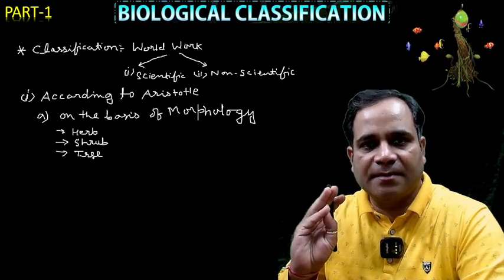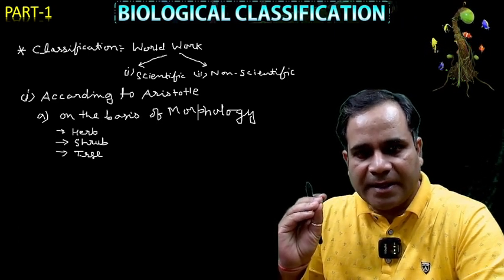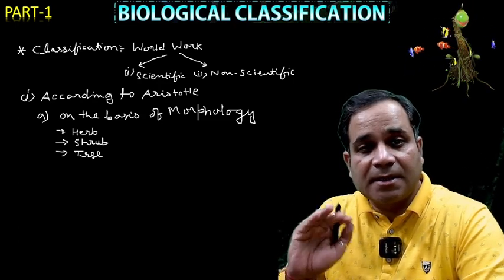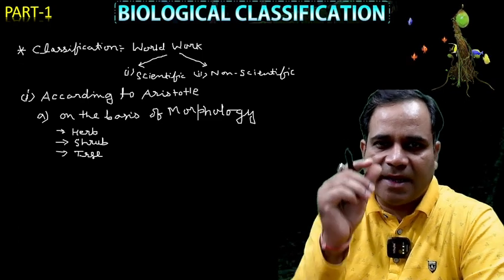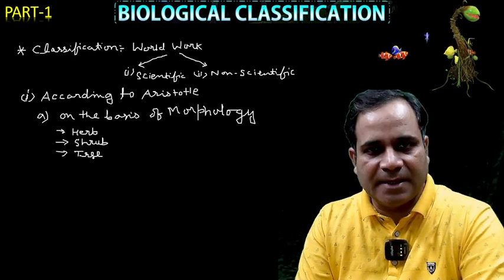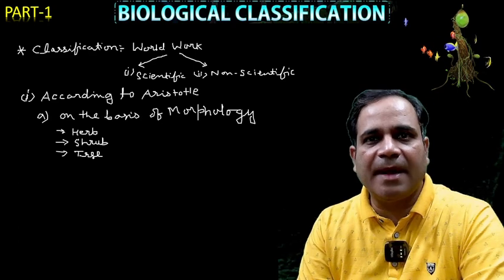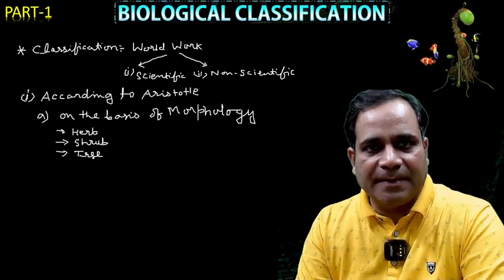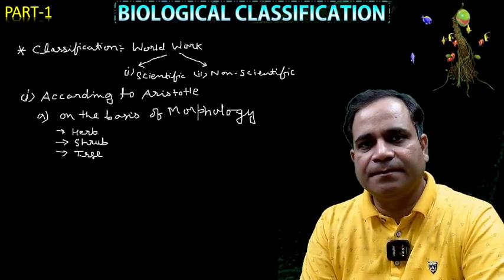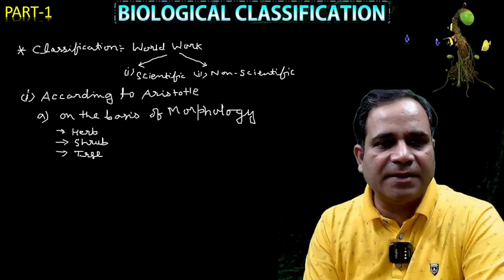Herbs, basically in plants, are those with soft green stems, just like tulsi and mint. Shrubs are plants which have a stem, not so strong, but hard. Trees are just like mango, banyan, and apple. So on the basis of morphology, Aristotle classified plants in three ways.